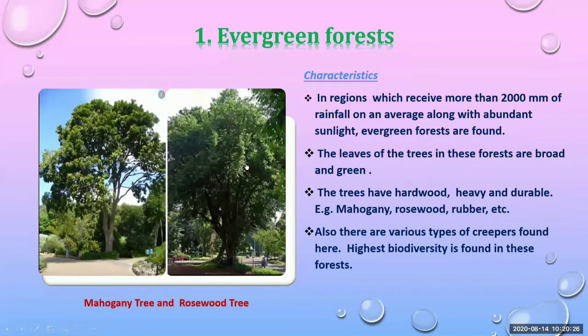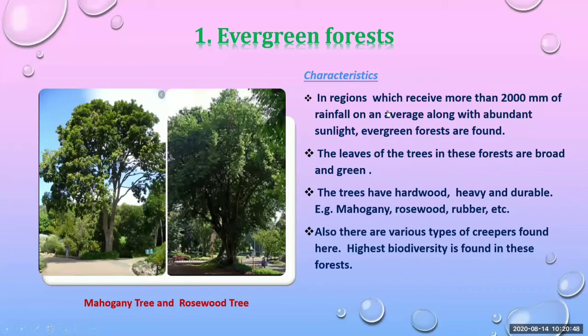Now in the second tree, second picture, that is a rosewood tree. This tree is also a big tree. These are the examples of evergreen forest. Means these trees we can find in the evergreen forest.